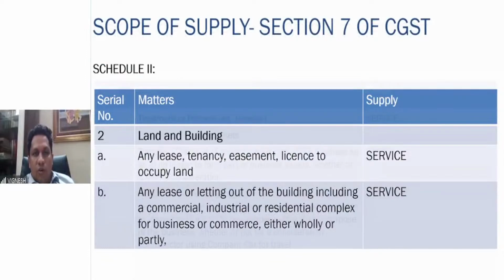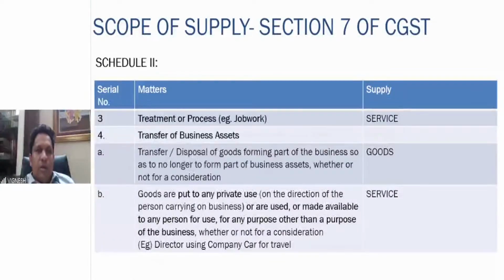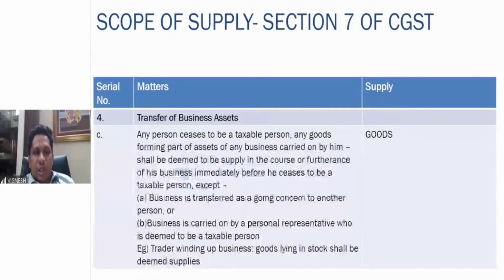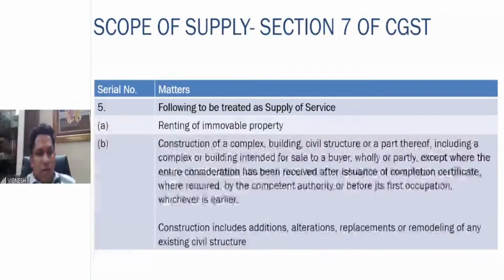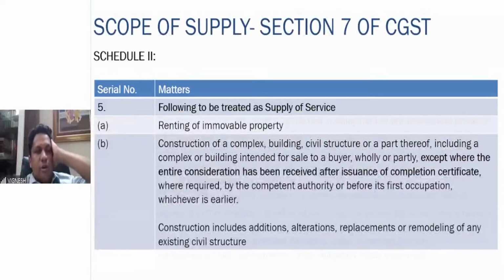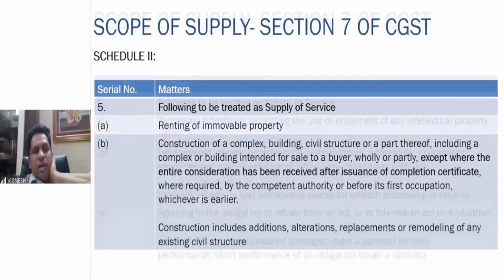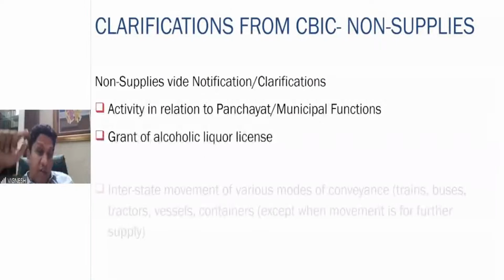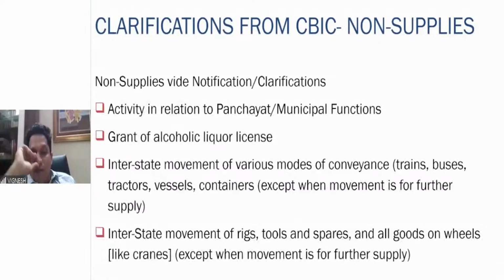Taxability of tenancy rights. Now I hope this is clear. Tenancy premium, priority sector lending certificates, joint venture. Negative list in GST. Employer to employee services in course of employment not covered in GST. Court, tribunal, funeral, crematorium services, out and out supplies, warehouse goods, IC sales, grant of alcohol, liquor license, activities done, interstate movement of conveyance, except further supply of that conveyance. That is very much a supply.